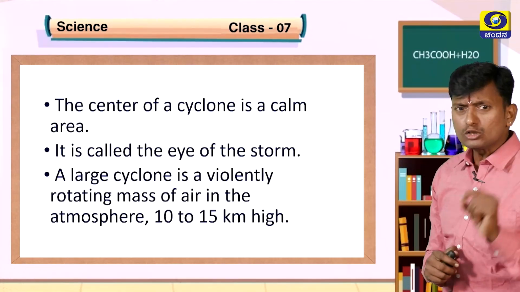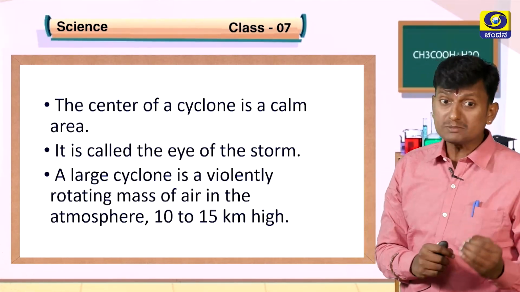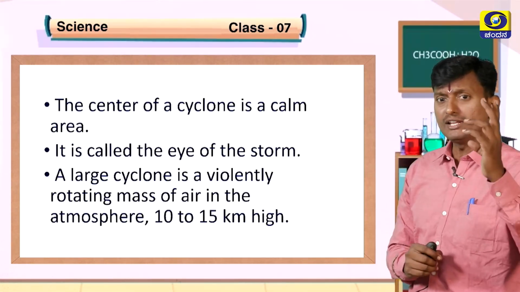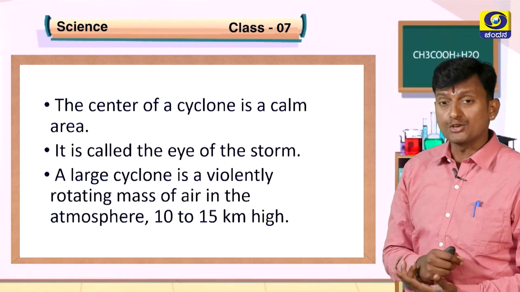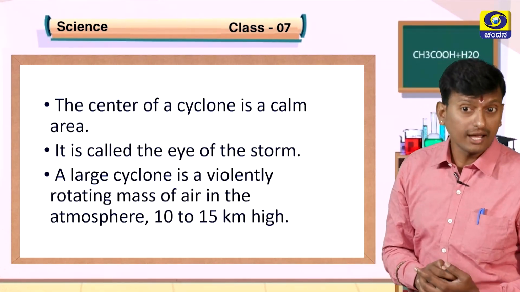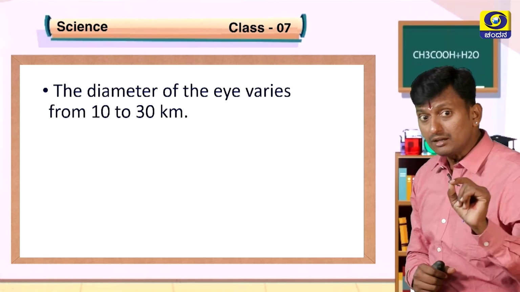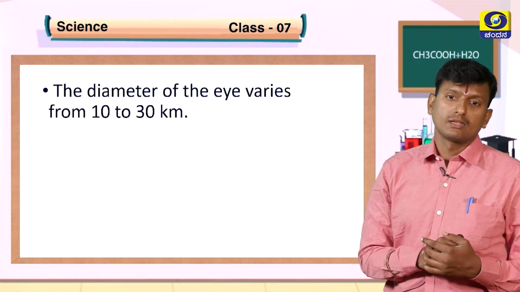A large cyclone is a violently rotating mass of air in the atmosphere, nearly 10 to 15 km high. The diameter of the eye varies from 10 to 30 kilometers. I will show you the picture once again.